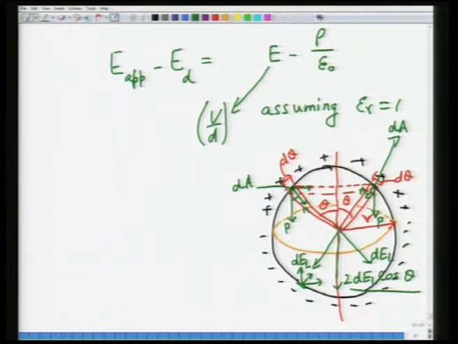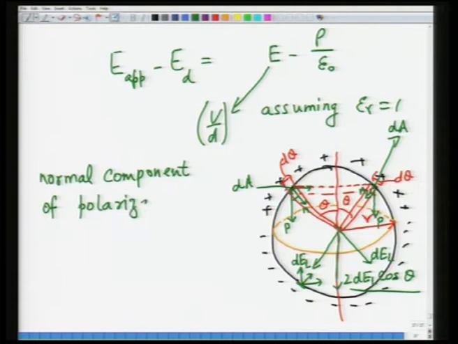Now you can write the normal component of polarization, P dot n dA, as P cos theta dA.